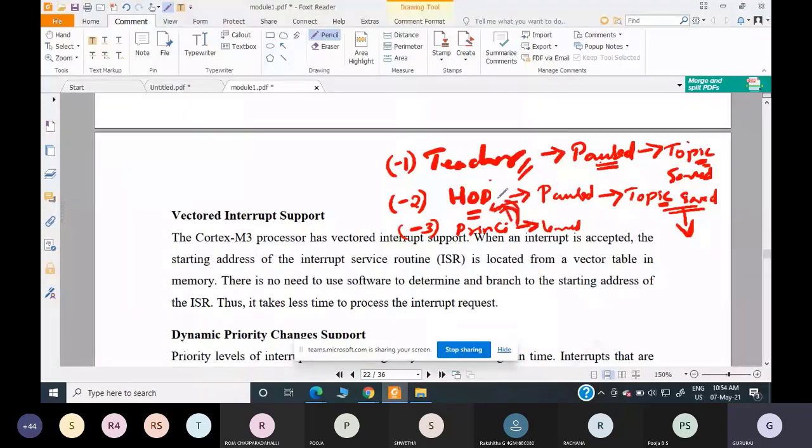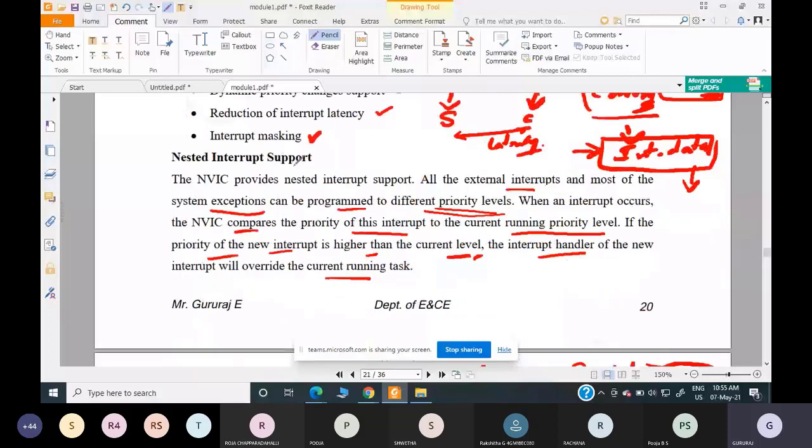Once the HOD finishes, the teacher will assume charge, and since he has already saved the topic, he will continue from that, because he knows where he left off before the HOD interrupted him, and he will finish the job. This is the hierarchy, how it will work. This is what you mean by nested interrupt support, which is provided by NVIC. Hope I am clear.